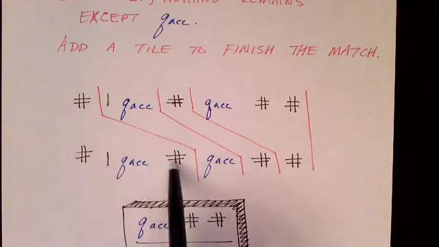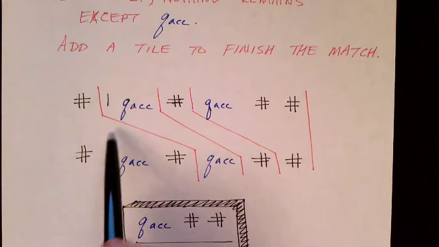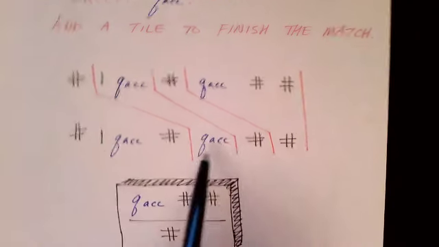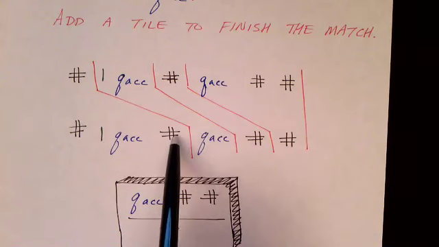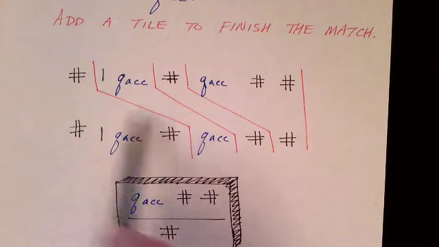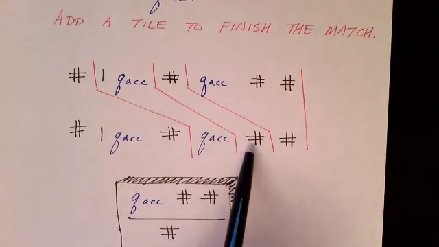Here we have a configuration with the accept state and only one single symbol left, a 1 to the left of the state. We apply the tile that eats that, and then we're left with a configuration between these two pound symbols that just contains the accept state. So we use the pound over pound tile to copy the pound here.